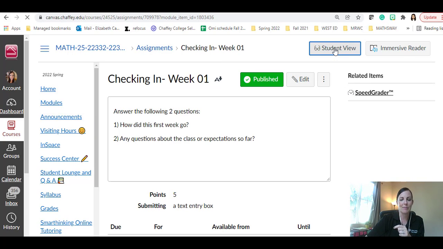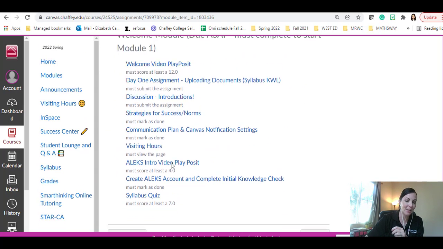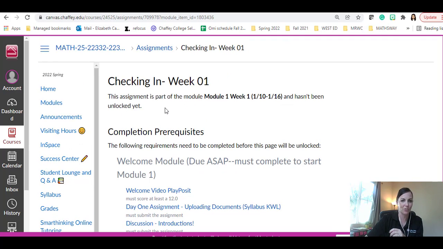All right. If I go back to student view, see, it kind of kicks me out and says it's locked. And it's because I need to complete all that stuff in the welcome module first. So if yours says locked, then you should be doing that.